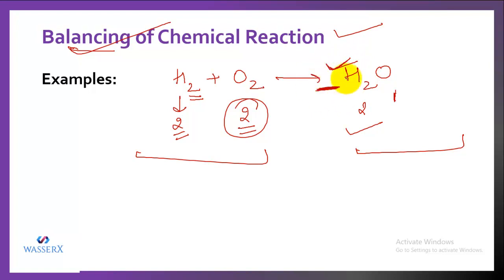So in order to balance it, we know that here we have two oxygen atoms and here we have one oxygen atom. So if I write 2 here, what happens? This oxygen atom now becomes 2. This oxygen atom now becomes 2.